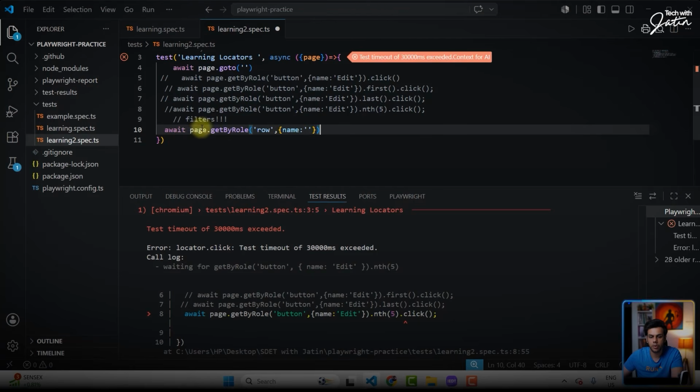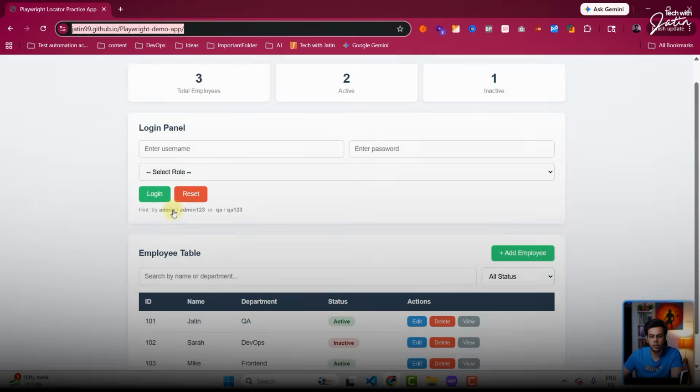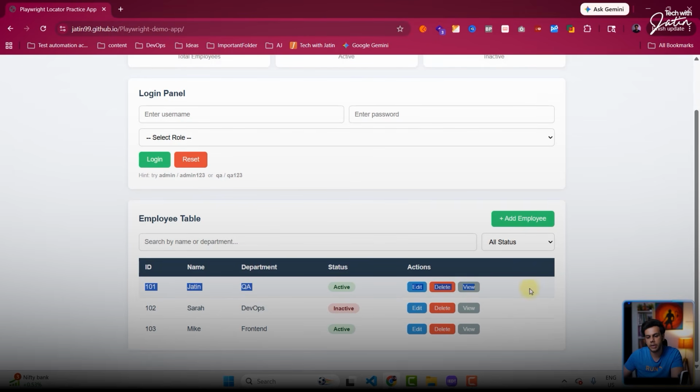Let me just close this for a moment. Yeah, now the suggestions are popping up. I can give over here something like Jatin. So what is going to happen? It is going to select the row which has the visible text Jatin somewhere. So if I go back over here, it's technically going to give me this particular row. Perfect, because here one of the visible texts is Jatin.